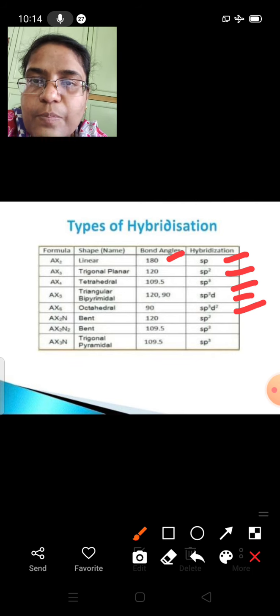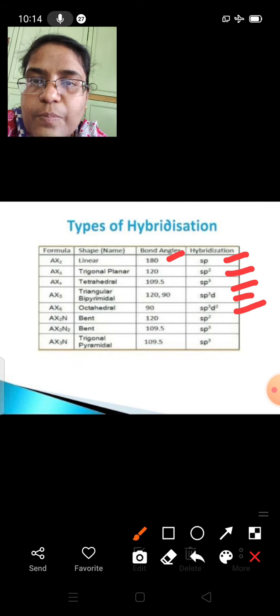To form 4 sigma bonds, one 2s and three 2p orbitals are mixed up to give a set of 4 equivalent sp3 hybrid orbitals of equal energy. This equal energy is common because after the formation of hybrid orbitals, those hybrid orbitals will contain the same or identical energy. We have seen that in the definition itself.